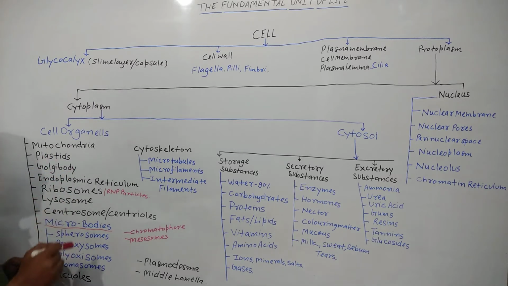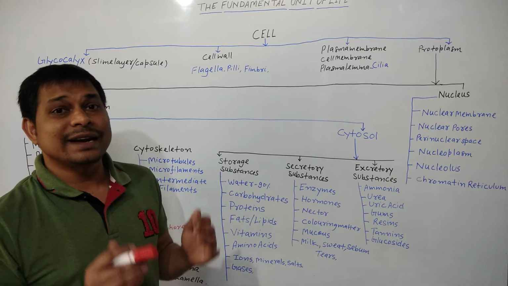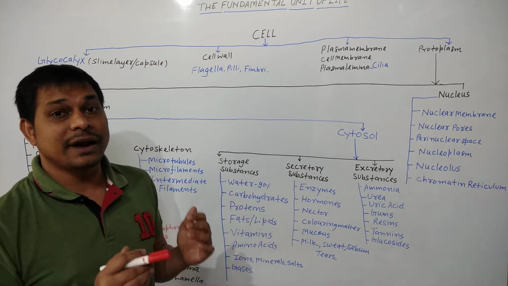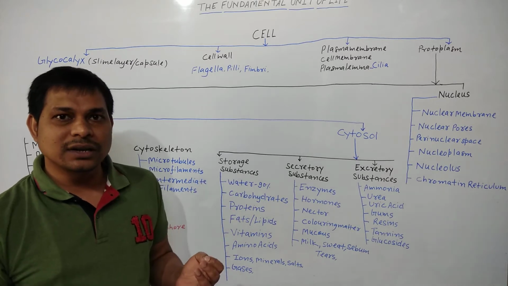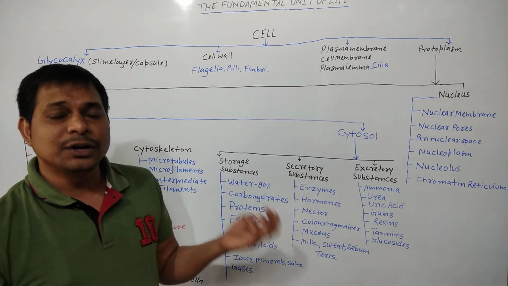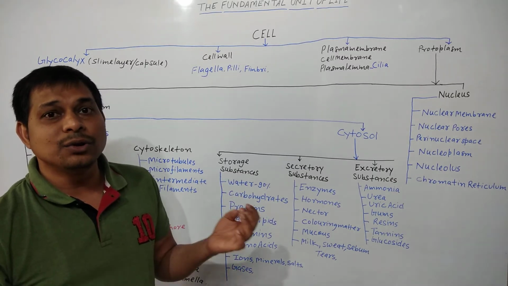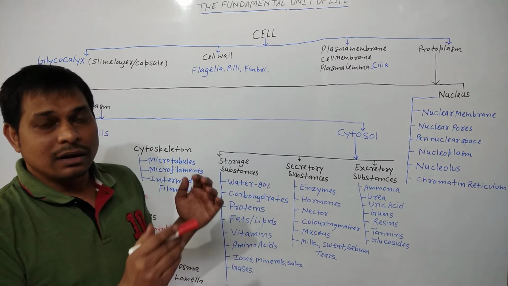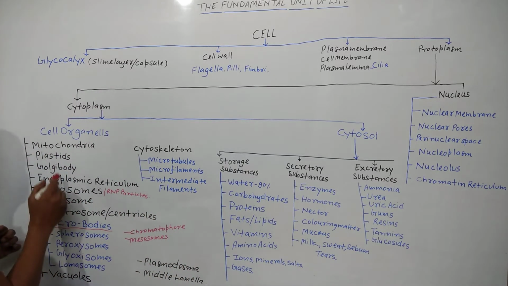Next, Golgi body. Golgi body is known as the traffic police of the cell. It is also known as dictyosome in case of plants, Baker's body, idiosomes, Golgi apparatus. Okay, so many names of the Golgi body.